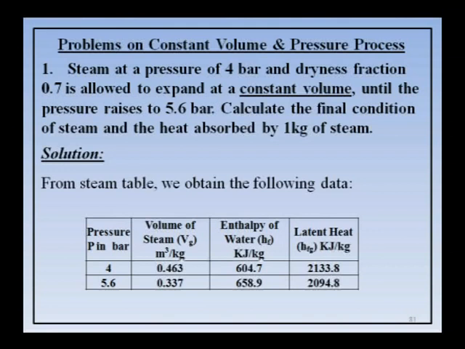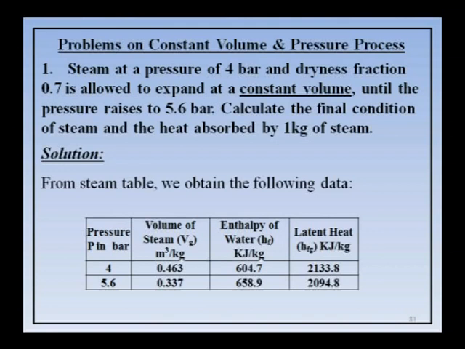The first problem: steam at a pressure of 4 bar and dryness fraction 0.7 is allowed to expand at constant volume until the pressure rises to 5.6 bar. Calculate the final condition of steam and the heat absorbed by 1 kg of steam. So, first you should decide in which process the problem is given.